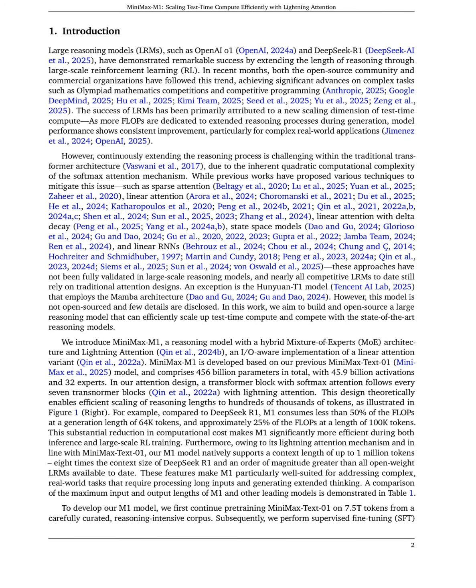MiniMax-M1 aims to address the challenge of efficiently scaling reasoning lengths in large reasoning models, LRMs, while overcoming the computational limitations posed by traditional transformer architectures, particularly the quadratic complexity of the softmax attention mechanism. Unlike existing models such as DeepSeek R1, which still rely on traditional attention designs, MiniMax-M1 employs a hybrid mixture of experts, MoE, architecture combined with lightning attention, allowing it to support a context length of up to 1 million tokens, significantly surpassing DeepSeek R1's capabilities.